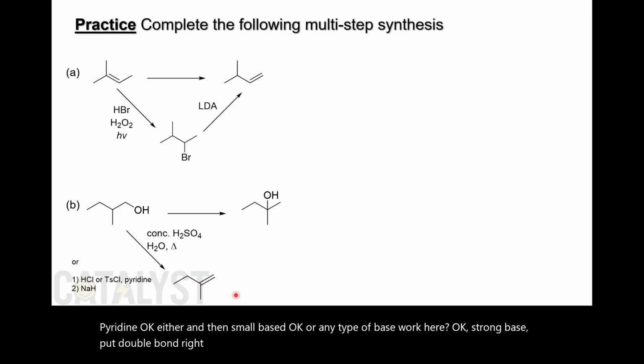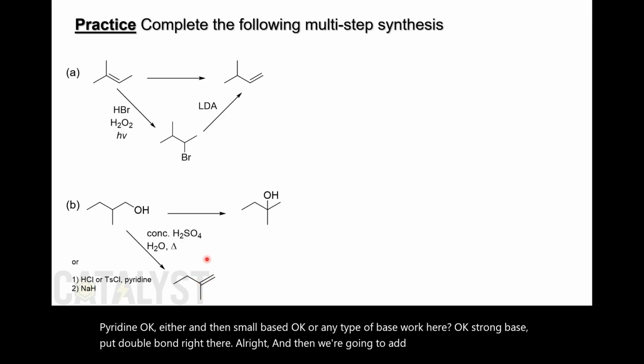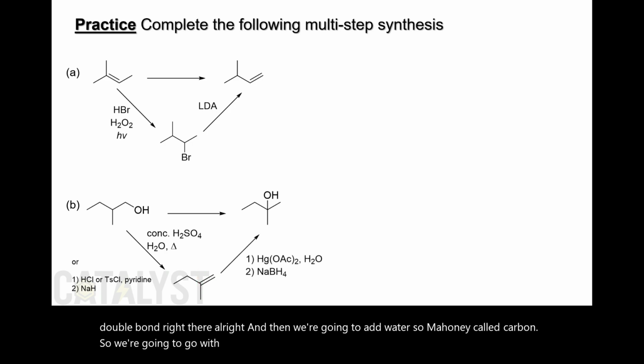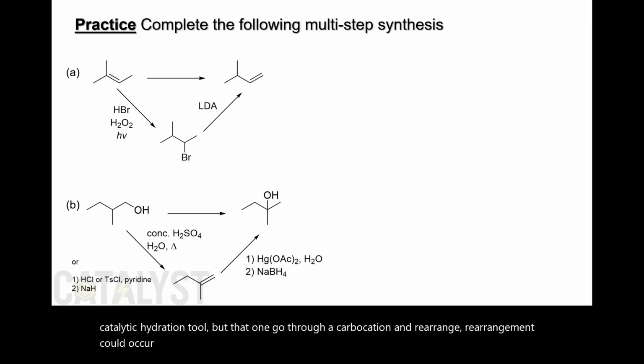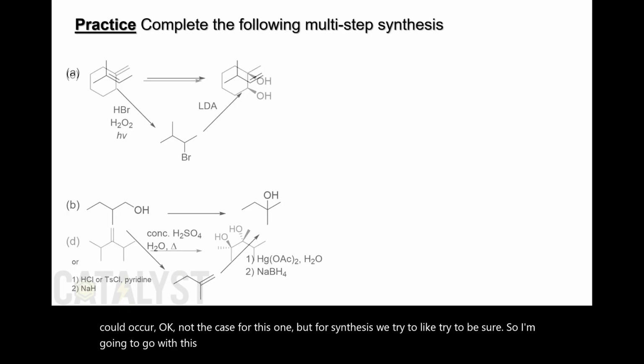All right, and then we're gonna add water. So Markovnikov carbon, we're gonna go with oxymercuration, demercuration. You can also use the catalytic hydration too, but that one goes through a carbocation and rearrangement could occur. Not the case for this one, but for synthesis we try to be sure. So I'm gonna go with this one. Okay, all right, we got 2 more to go.